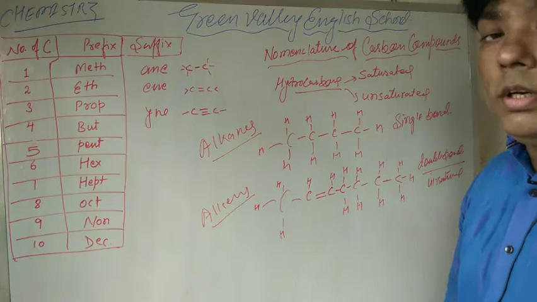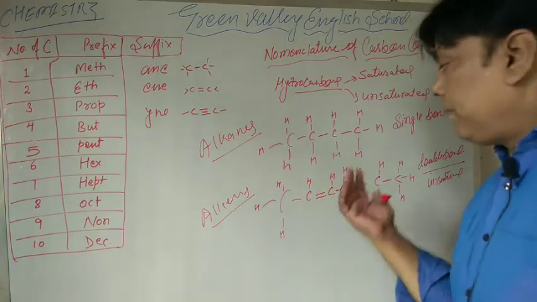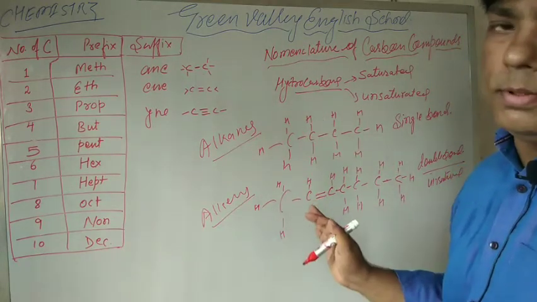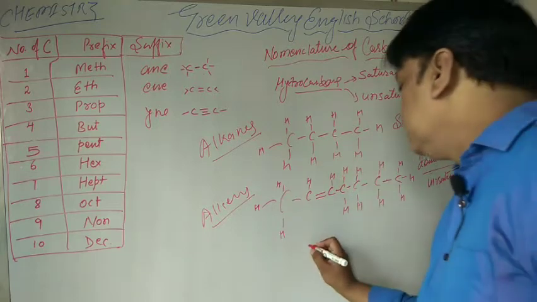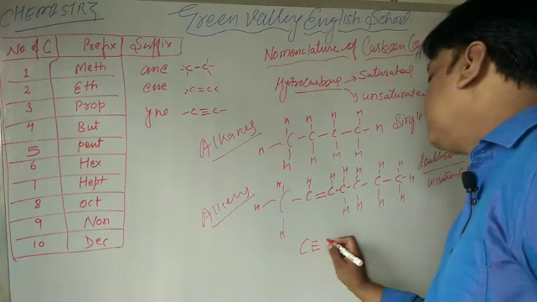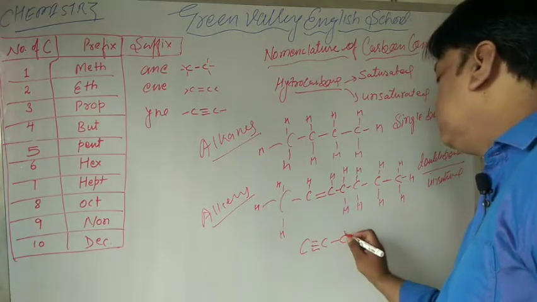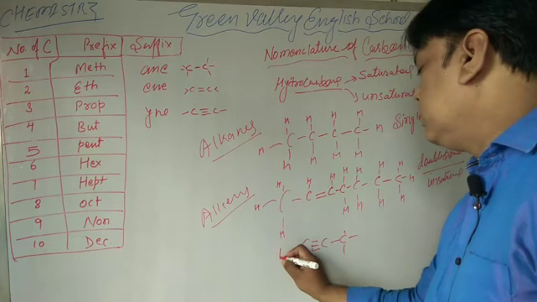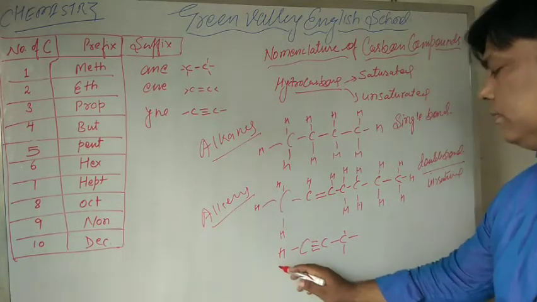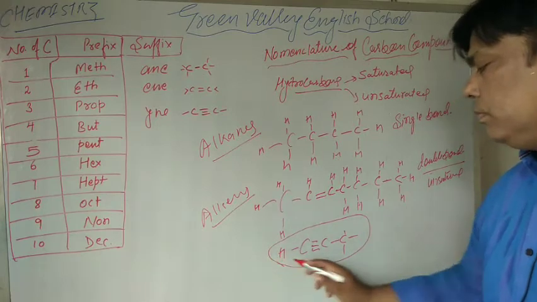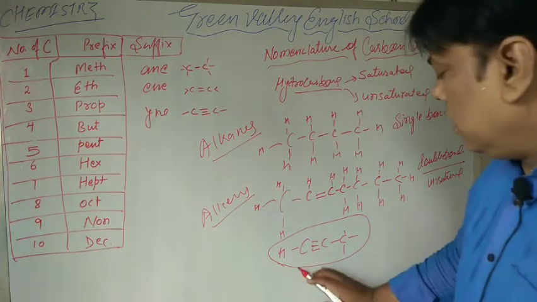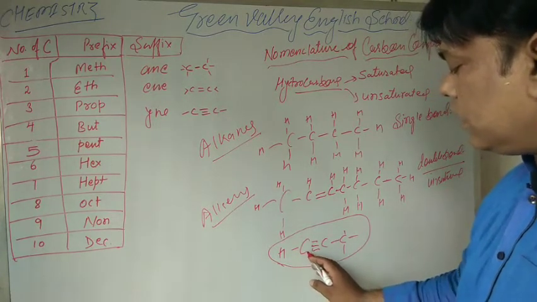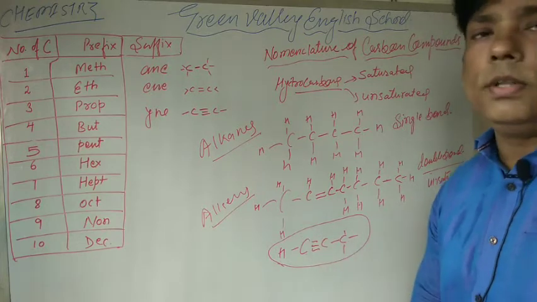What about triple bonded? If there is a triple bond between any two carbon, like suppose that we have a carbon-carbon triple bond. Suppose we have this compound. In this compound there is a triple bond between two carbon atoms.